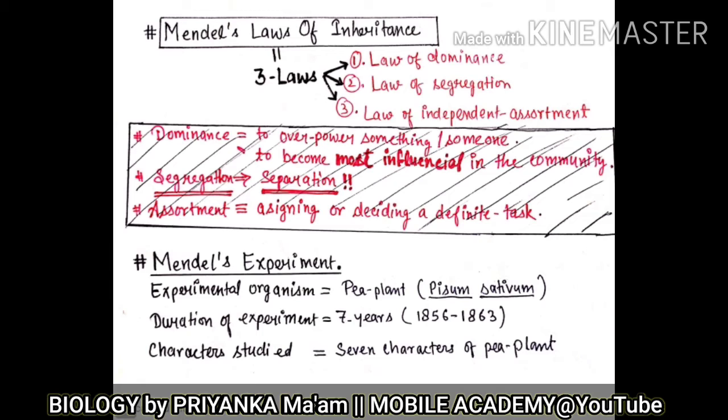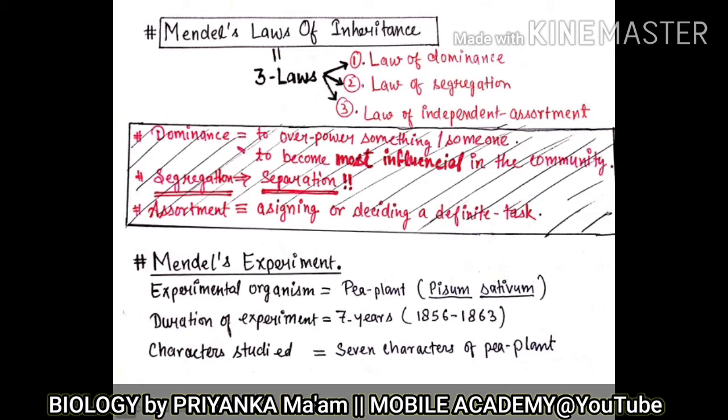Third law talks about independent assortment. Independent, you know. Now assortment. Assortment is assigning a task or deciding a definite task to someone. Like if I say you have to complete this file, if I give you a task, you have to complete this file. So I am doing what? I am assorting you the task, or I am assigning you the task, a definite task.